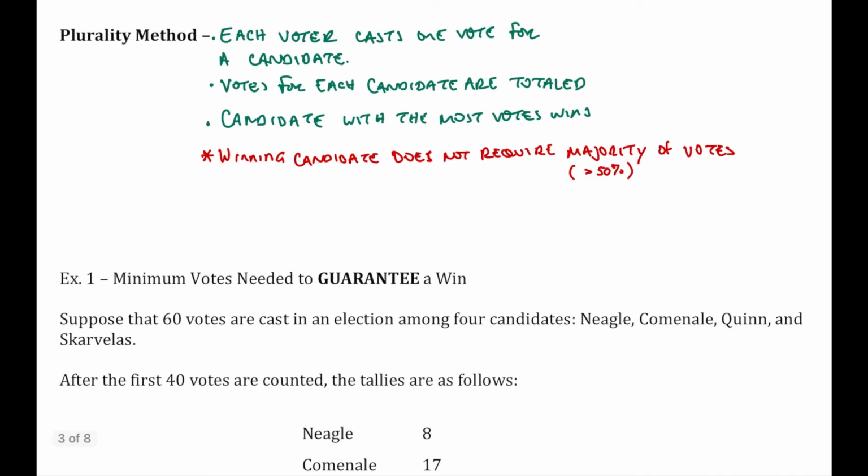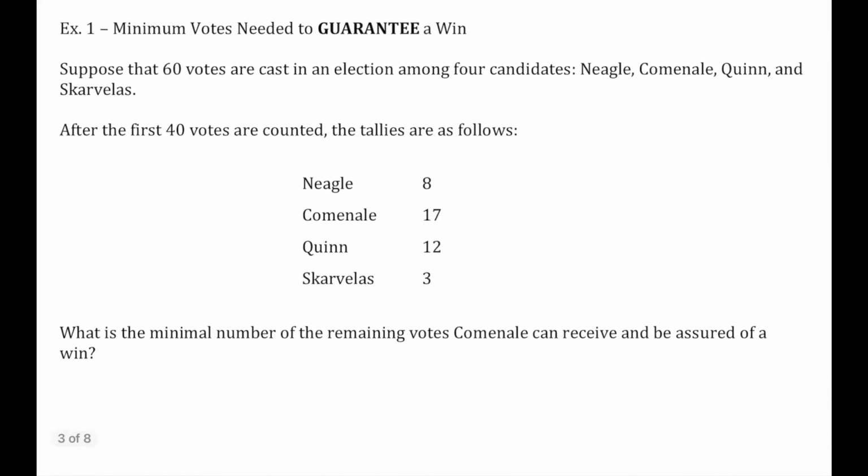So we're going to look at a few different examples using plurality and trying things out. First kind of question I'll ask is, what is the minimum number of votes needed to guarantee a win? So here I've got an example. We're going to have 60 votes total. 40 votes have already been counted, and we are considering the 4 assistant principals here at Glastonbury High School. There are still 20 votes remaining to be counted. Now, here's the idea that if you're a campaign manager and you realize that, okay, there's 60 votes out there, we're still in the race here, we need to go out, spend some money, recruit voters, we need to convince people to vote for us and not the other person.